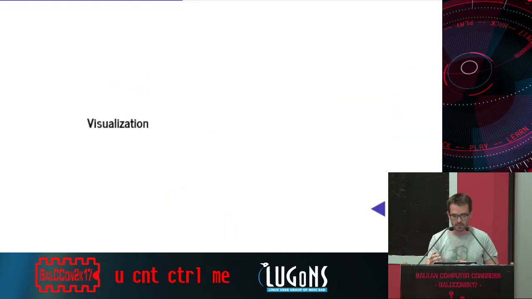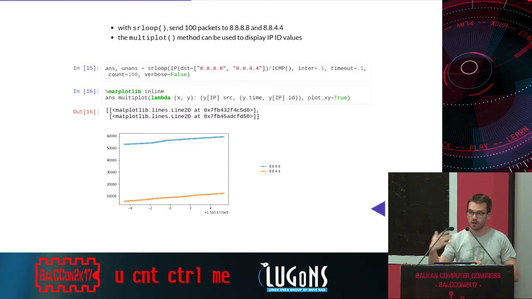Okay. Scapy allows you to visualize some information and to do some plots. So first what I will do is gather a lot of information. I will use the srloop function. I will ask it to send 100 packets to 8.8.8.8 and 8.8.4.4 in order to get a lot of data. So that's what I'm doing here on line 15, sending these packets.